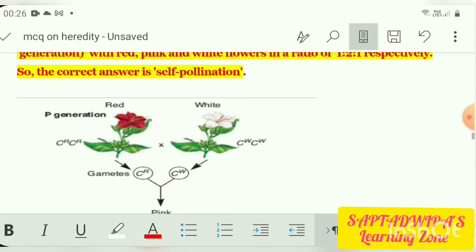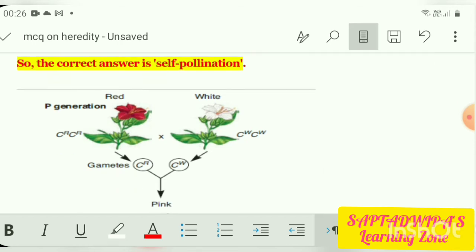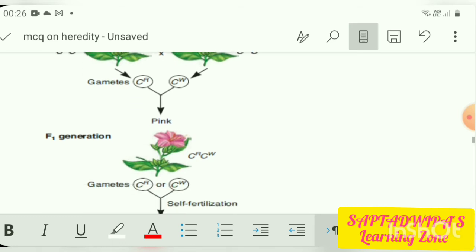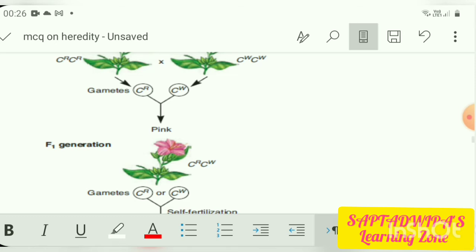Now how is it happening? See, red color flower we are having, and this is the parental generation, white color flower we are having. So from the red one we are getting CR, and from the white one we are getting CW. So when these two, red and white, are combining, CR and CW, what we are getting?